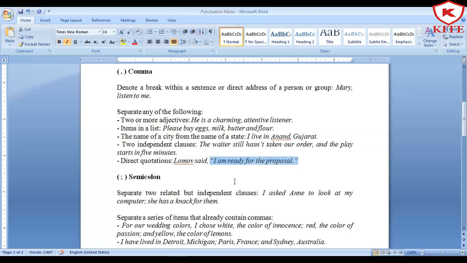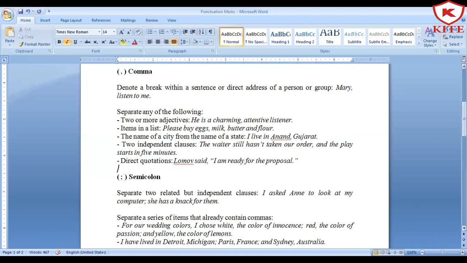But to separate this direct narration from the reported verb and the speaker, you need to put a comma in between as it is visible over here. So for direct quotation, to separate the reported verb and the direct quotation, you need to put a comma in between. So this is the work of comma, and usually it does the work of separating.